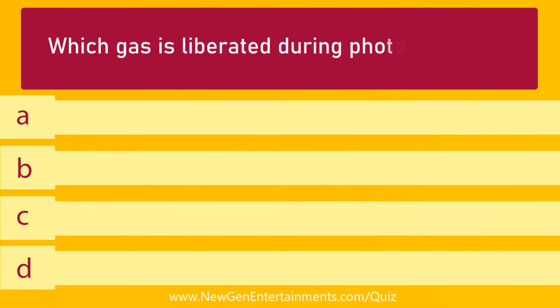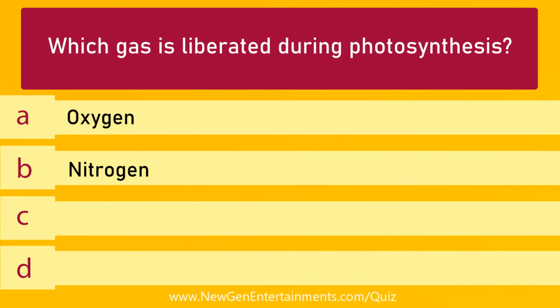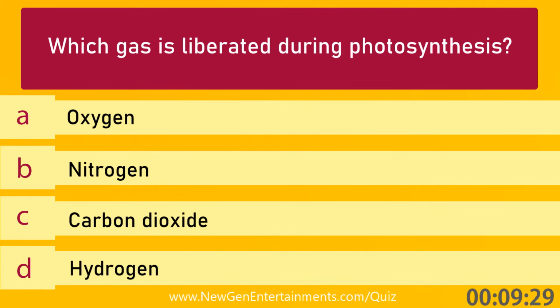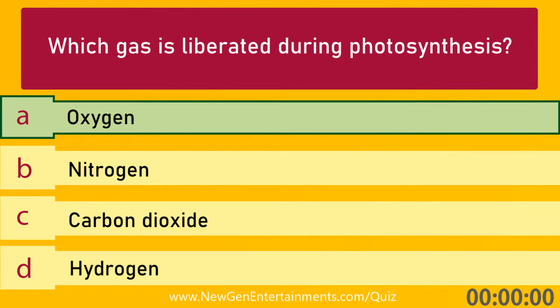Which gas is liberated during photosynthesis? Options are A. Oxygen, B. Nitrogen, C. Carbon dioxide, and D. Hydrogen. Answer is option A. Oxygen.